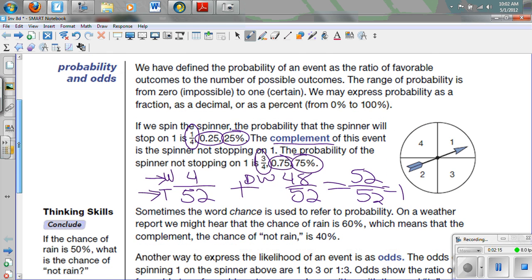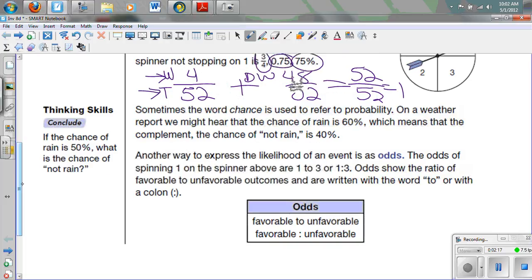Sometimes you'll hear the word chance, like a chance of rain. What's a chance of rain? And that's referring to probability. So when we talk about the chance of rain is 60%, what we mean is that it's 60 out of 100. And so the complement of the chance of rain is the chance of not raining. And if its chance of rain is 60%, then the chance of not raining is 40%.